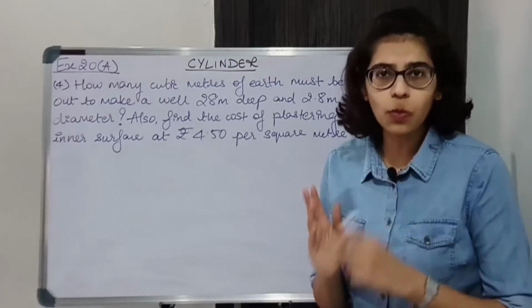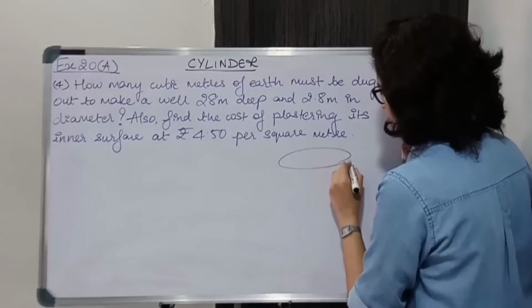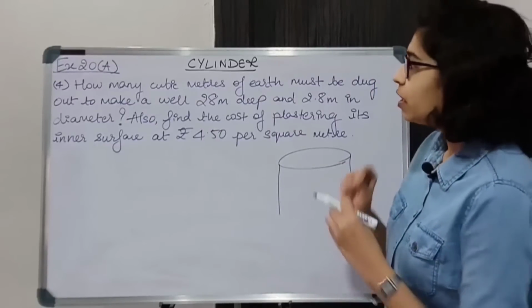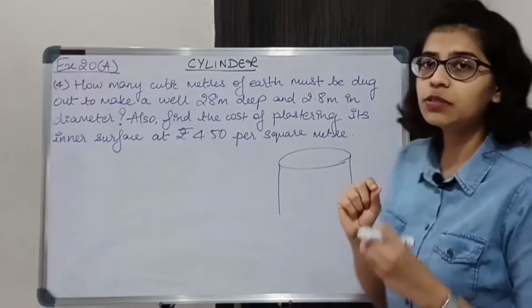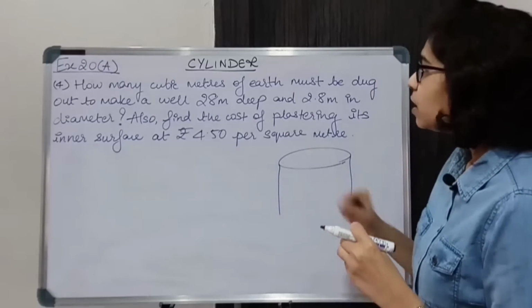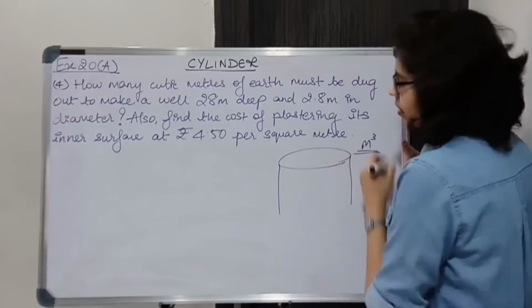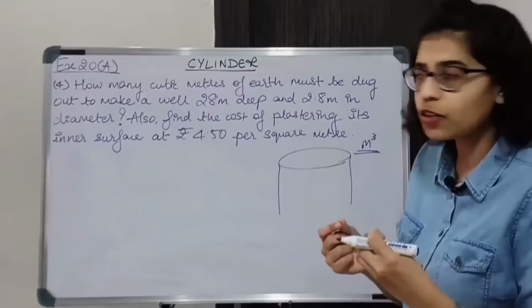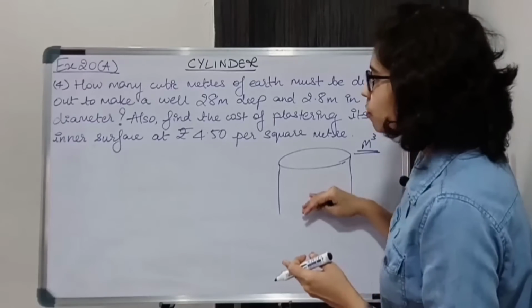Now you have to dig a well. Okay, so let us imagine a well, you are digging a well. Now you are given a hint over here. How many cubic meters of earth must be dug? Cubic meters means meter cube. This is the unit for volume. So indirectly you are asked how much volume of earth must be dug